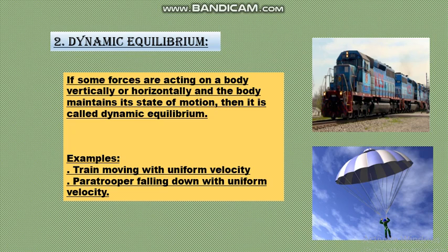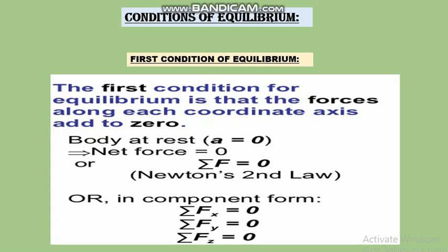When a paratrooper jumps from an aeroplane, it moves downward with an acceleration due to gravity. When the parachute opens, an upward force due to reaction of air acts on the parachute. The force of gravity acting downward is balanced by air reaction acting upward, so the paratrooper falls down with a uniform velocity. Okay, students? So, there are two kinds of equilibrium.